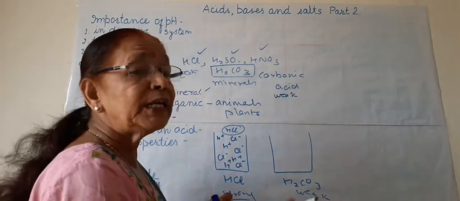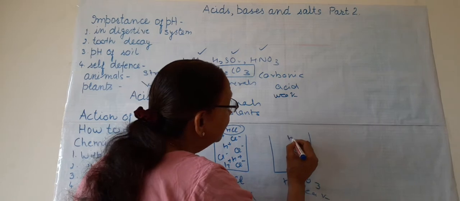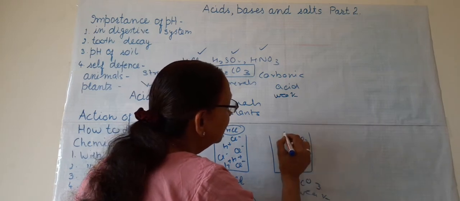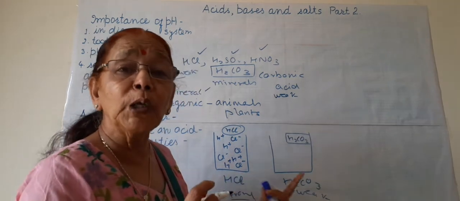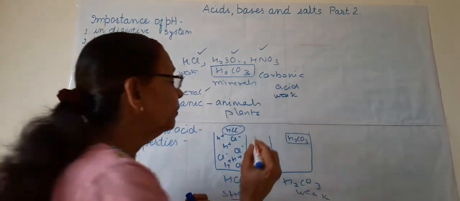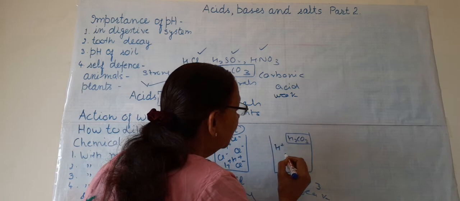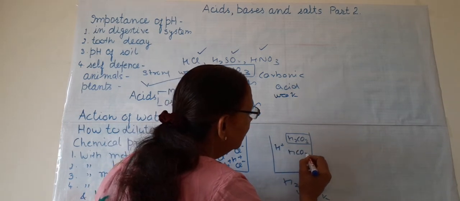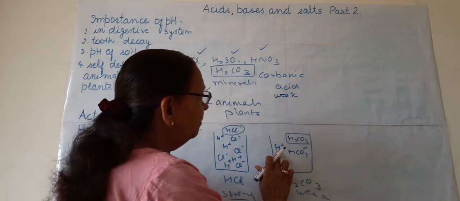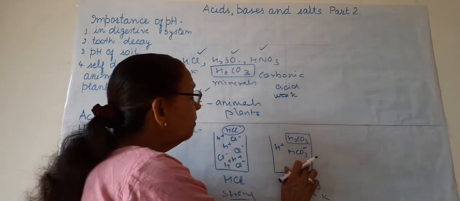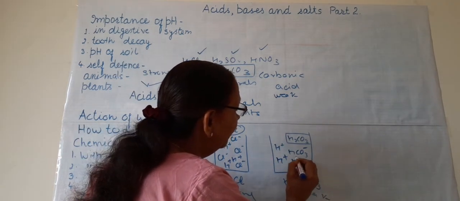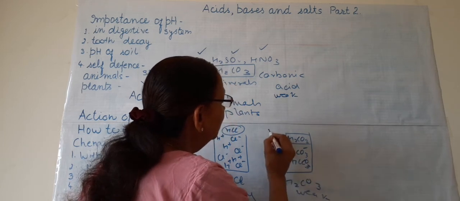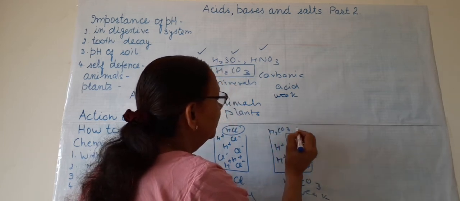What about a weak acid? In the aqueous solution, we have molecules of carbonic acid and some ions also: H ion plus HCO3 ion minus. So some ions are there and some molecules are also there.